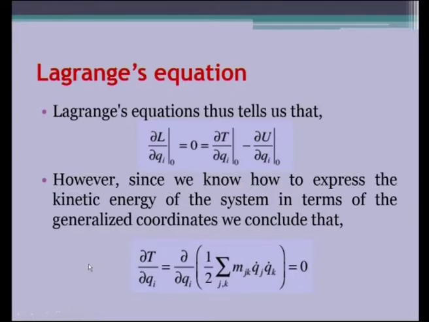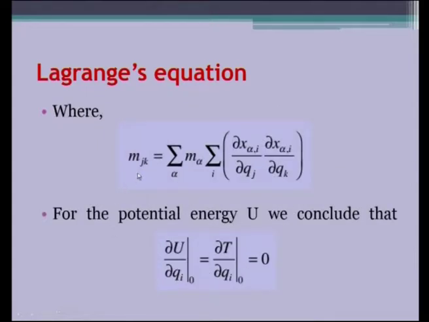However, since we know how to express the kinetic energy of the system in terms of the generalized coordinate, we conclude that this is how we include the generalized coordinate for the kinetic energy, where this mass is taking all the masses into account, m, j, k. These are the running variables, and it is taken as the summation. For the potential energy U, we conclude that